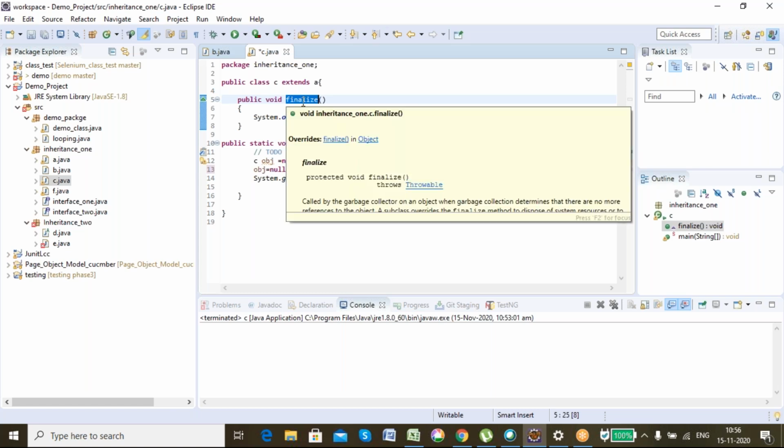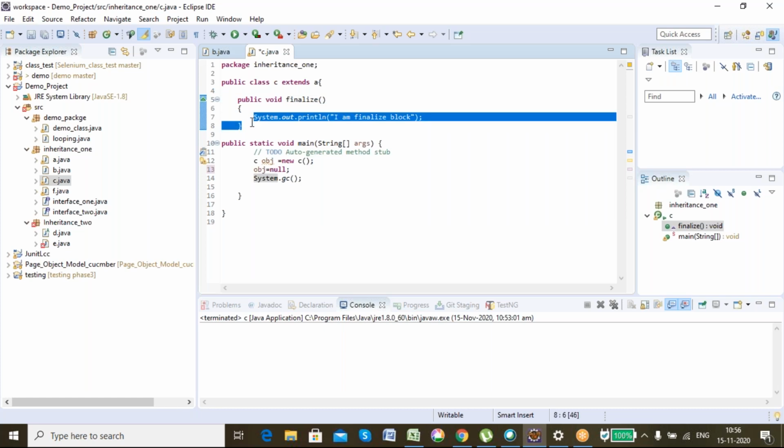Finalize is a function which is present in the object class, and it has its own function. It doesn't print anything in the console, it just does its work. But as I have overridden it, it will perform the specific text which I am giving it inside it, writing the lines of code inside it. So what I did, I just printed one line here.